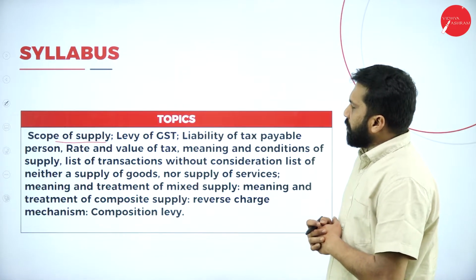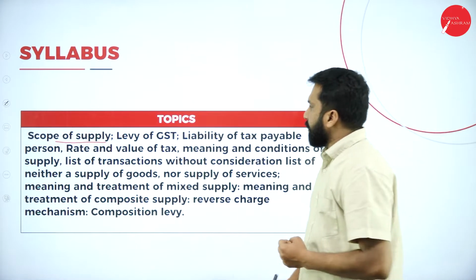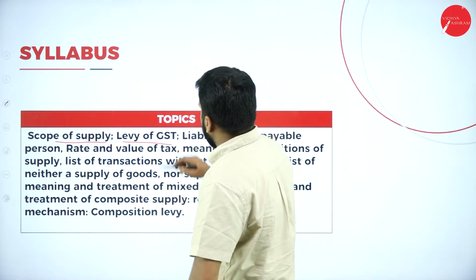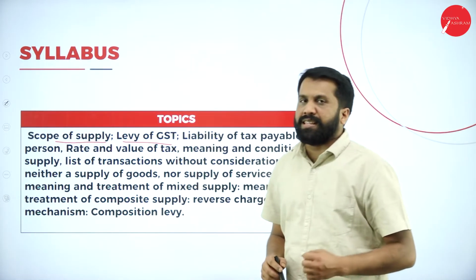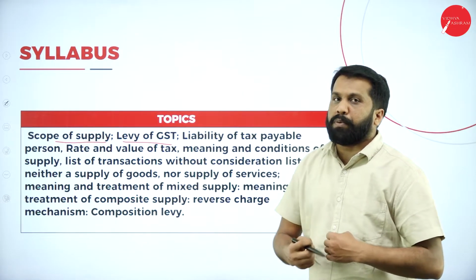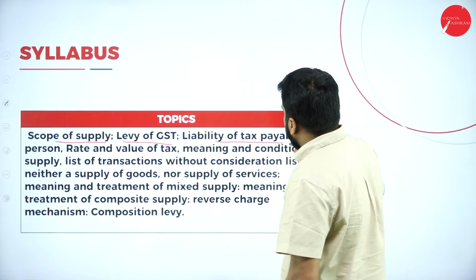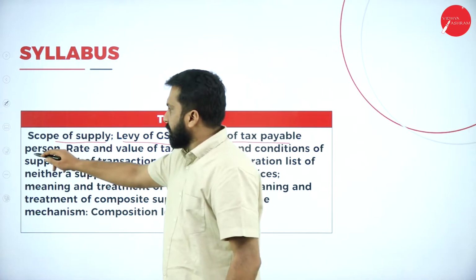And these are the topics you have in the levy of GST. Which are those topics? Levy of GST, and levy in the sense of giving tax, providing tax, imposing tax, that is called levy. Now, liability of tax payable person.